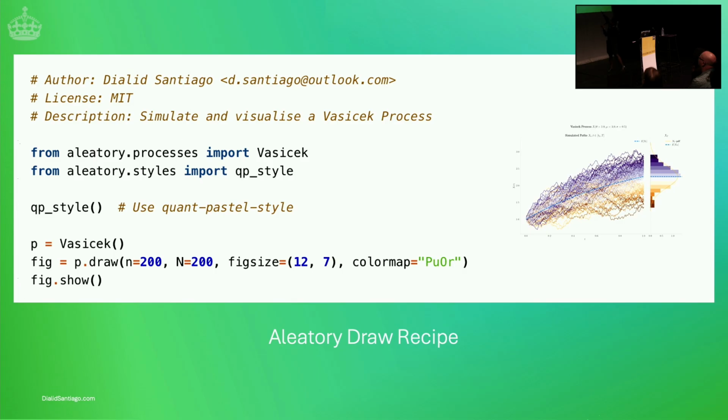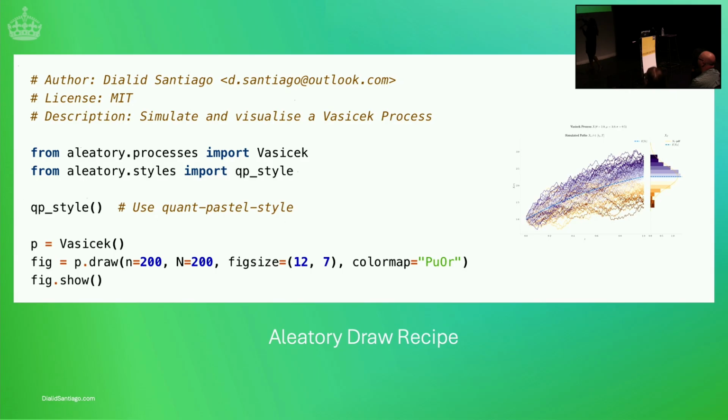This is like a standard recipe for aleatory, how we use it. This is a snippet, for the Vasicek process. We import the process. The second line is just about the style. It takes care of the style as well. Labels, axes, all that is taken care of. And then here, I'm creating the instance of the process.